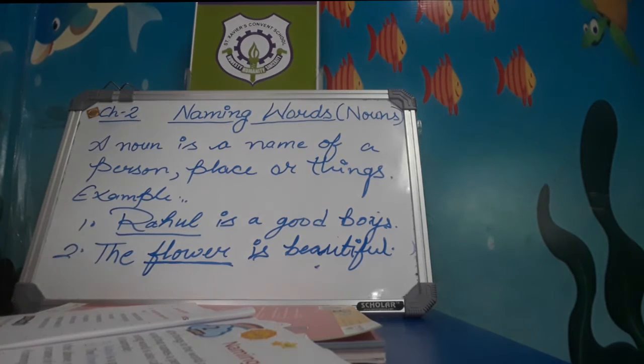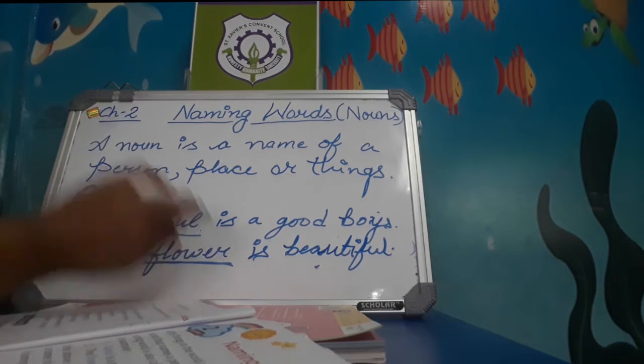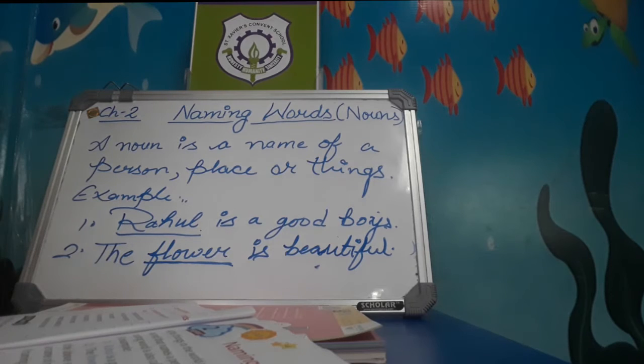Okay. In the above sentences, the highlighted words are the nouns, as they are the name of a person or a thing. This is person and this is thing. All naming words are called nouns. Some more naming words are, for example, some vegetable names. All vegetables have their name. Okay.